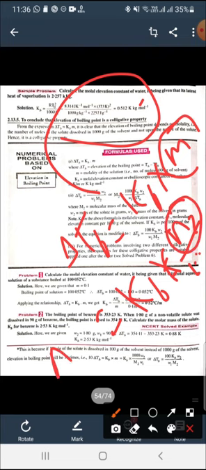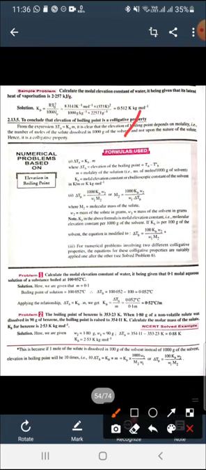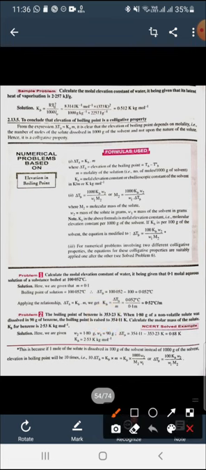Here N2 means delta TB is in a direct relationship with N2, or it depends upon the number of moles of solute. So we can say it is a colligative property, because for a colligative property it is necessary that it depends upon the number of moles.